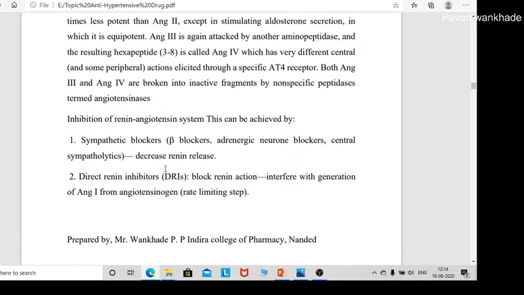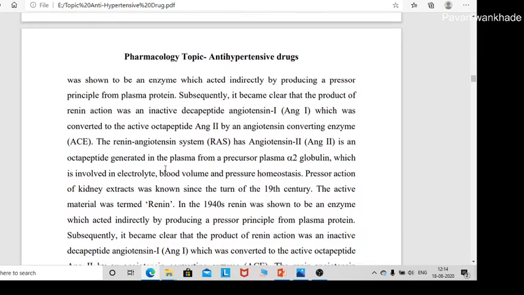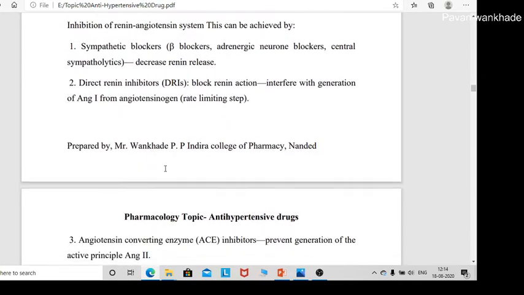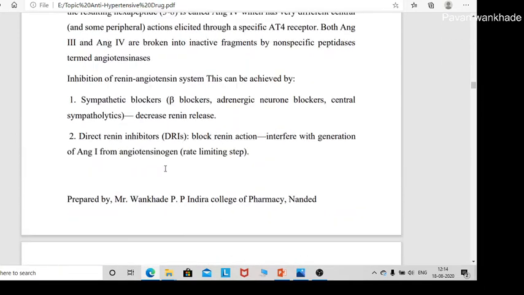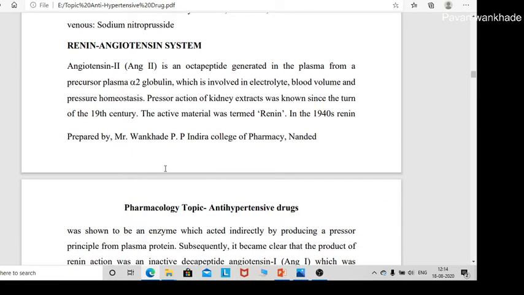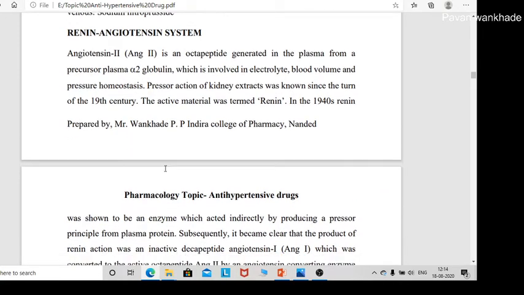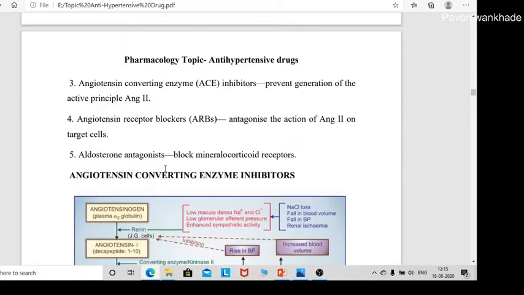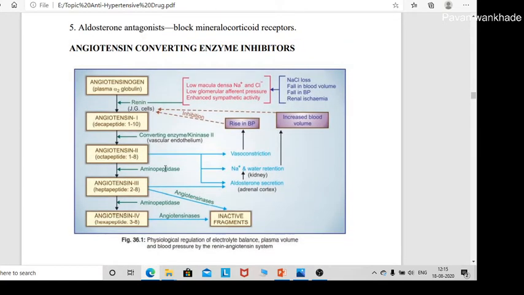Now we will see the first topic in today's lecture: the drugs acting on the renin-angiotensin system. So before you start the drugs, you must know about the physiology of the renin-angiotensin system. This is a diagrammatic view of the renin-angiotensin system.